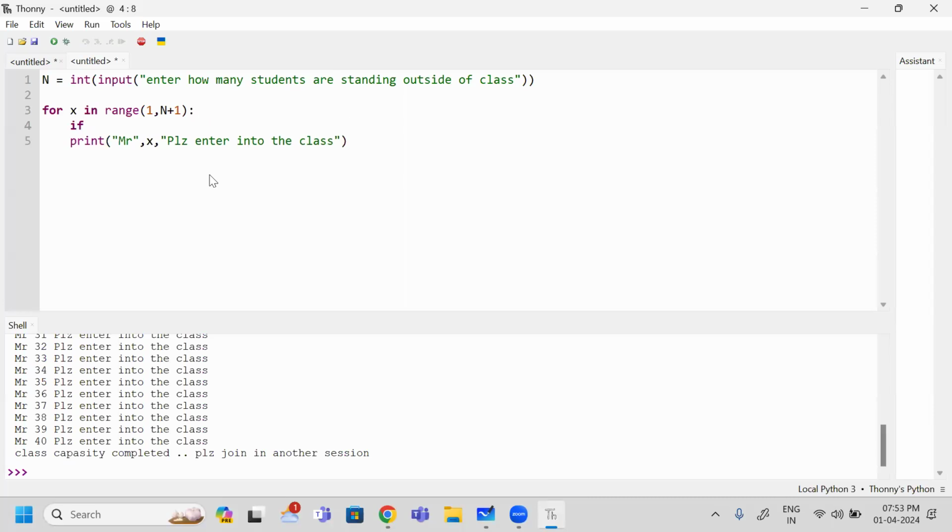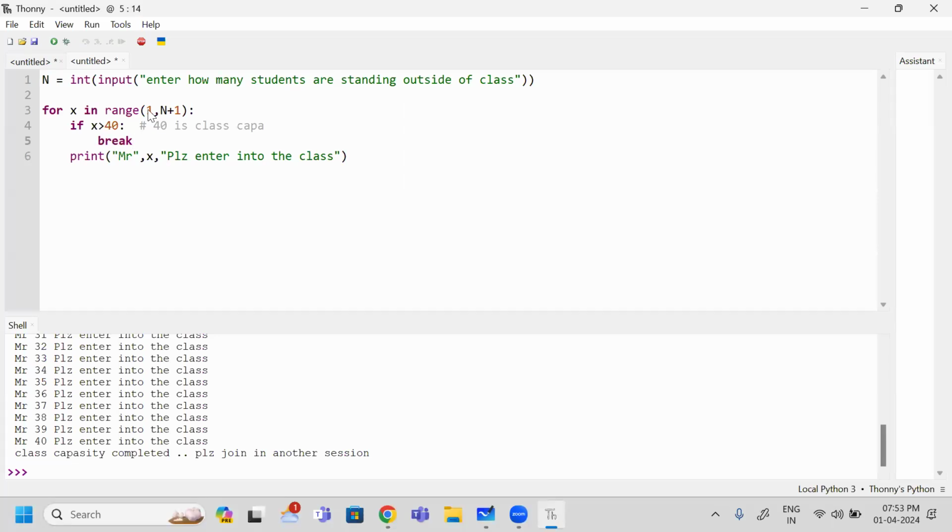If in case X became greater than 40, if unfortunately X is greater than 40, why do I put this? Because 40 is the capacity. If it exceeds 40, next I am going to use the break.